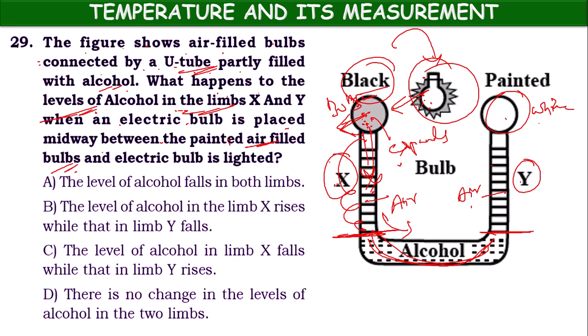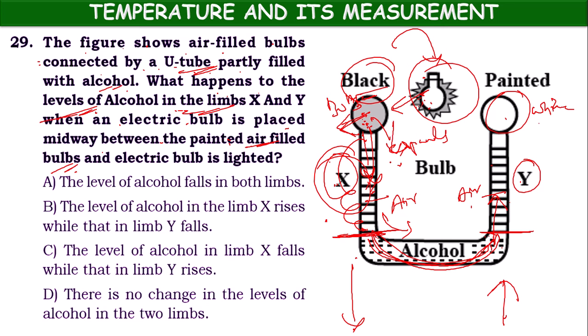So in limb X, alcohol will come down, and that alcohol will go this side, and it will push the air in limb Y. So alcohol rises in limb Y, falls in limb X.